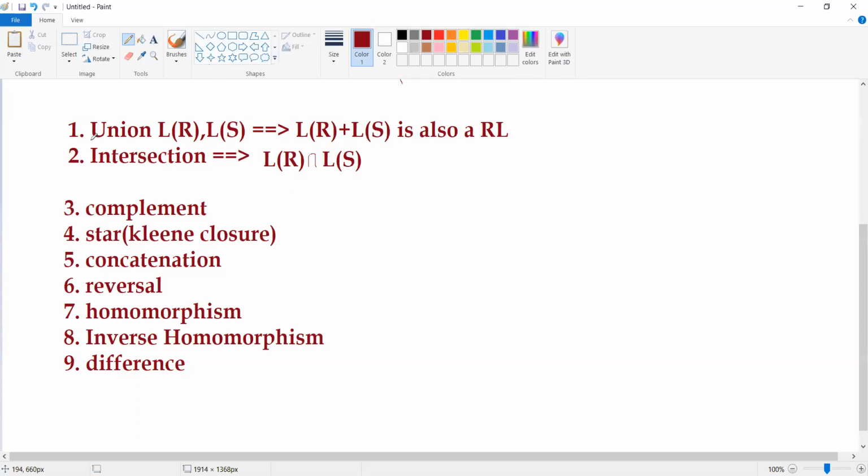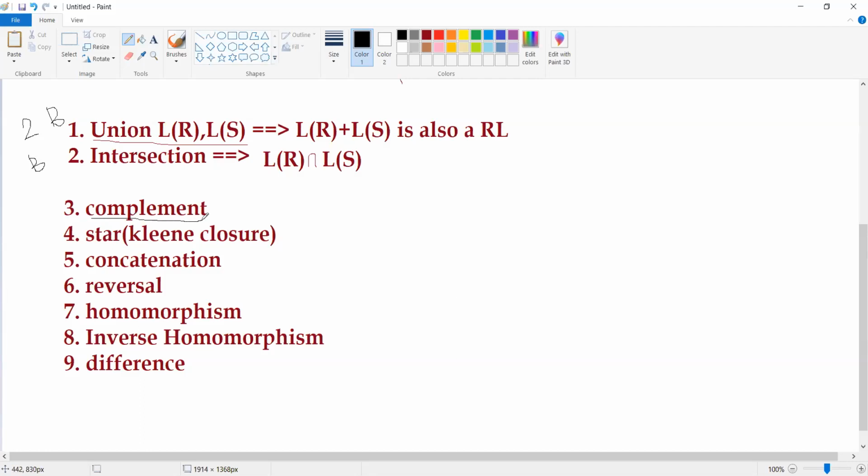As you know, if I want to perform the union operation, definitely I require two operands. As I require two operands, I can say that this is a binary operator. And for intersection also, I require two operands, so this is also a binary operator. Then what about the complement?